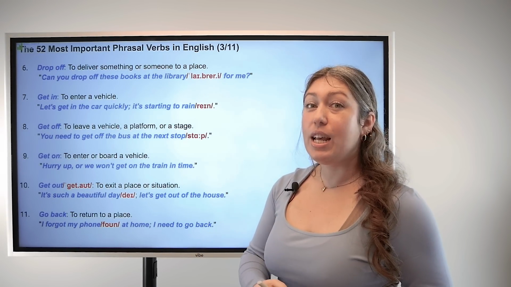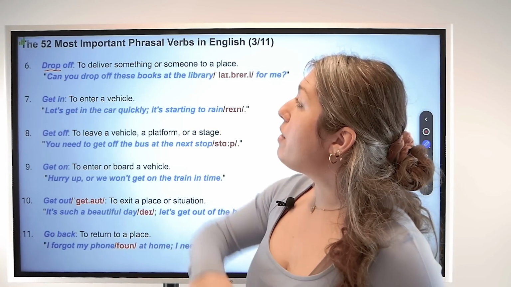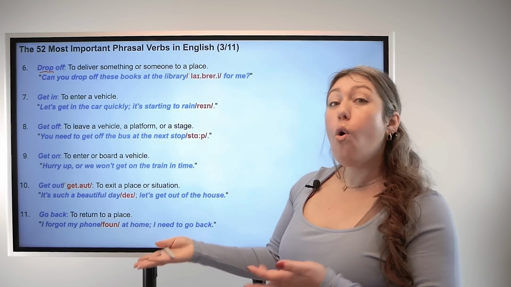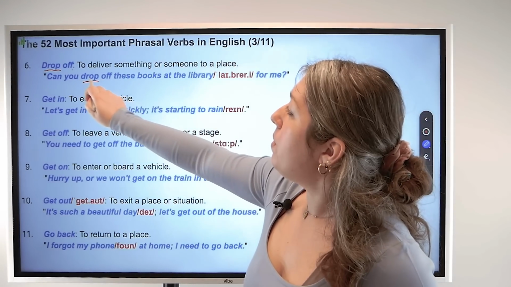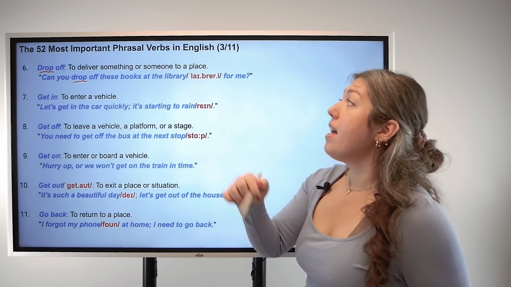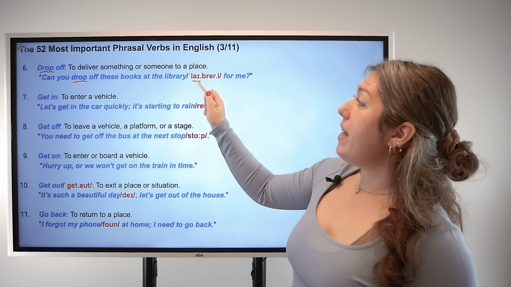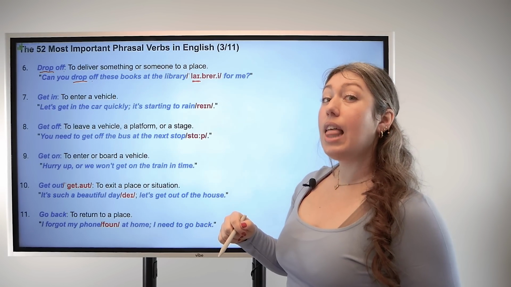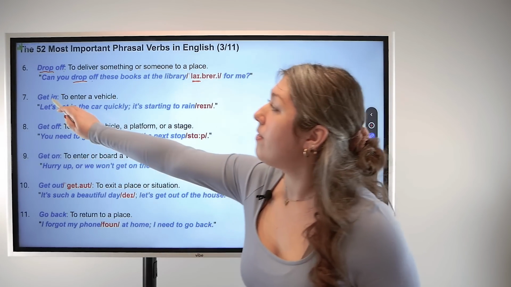Okay, number 6, drop off. Here is the base verb and here is the particle. To drop off means to deliver something or someone to a place. For example, can you drop off these books at the library for me? And let's pay attention to pronunciation. Library, we have the emphasis on the first syllable. Library, library. Good.